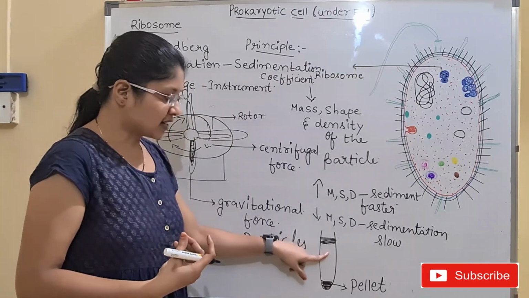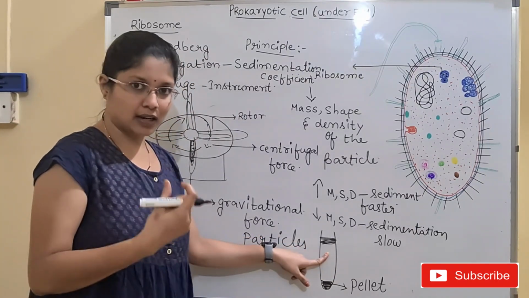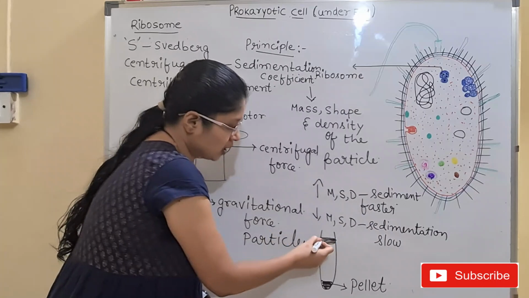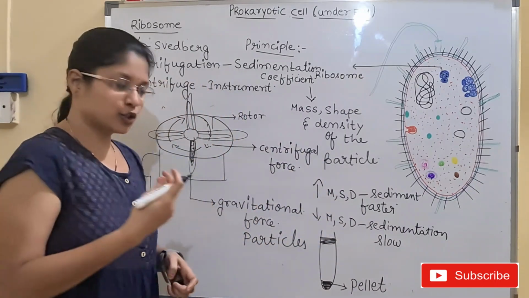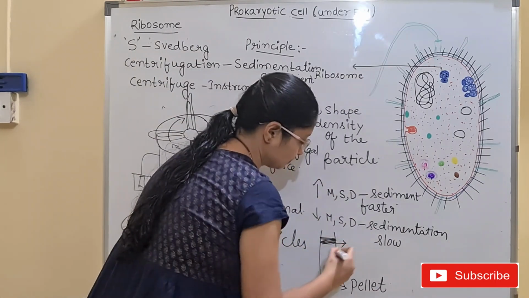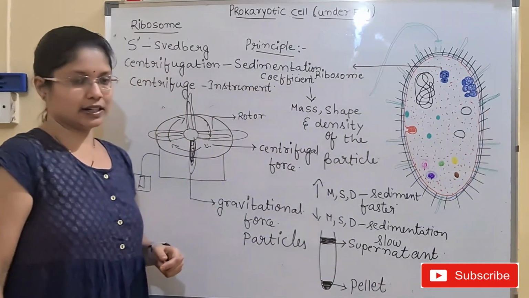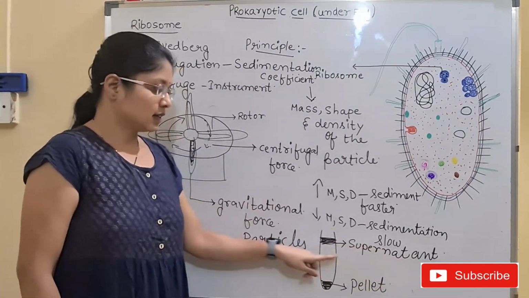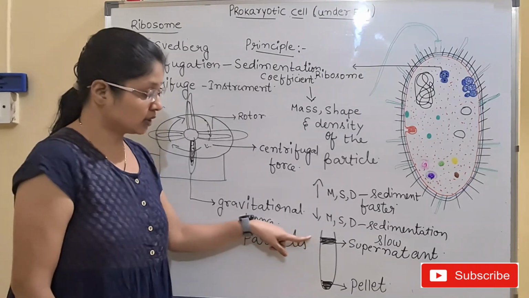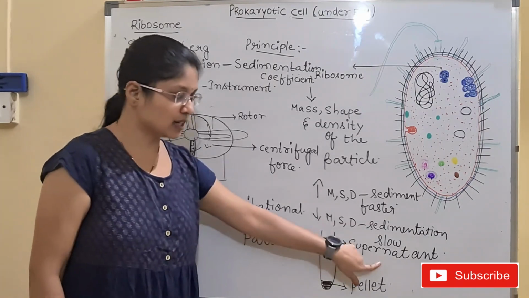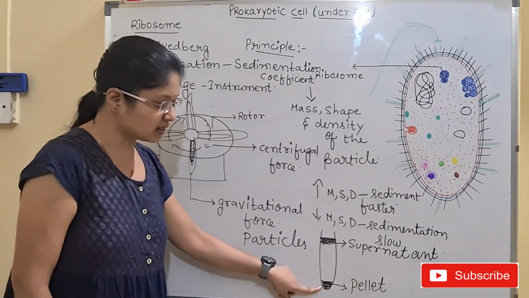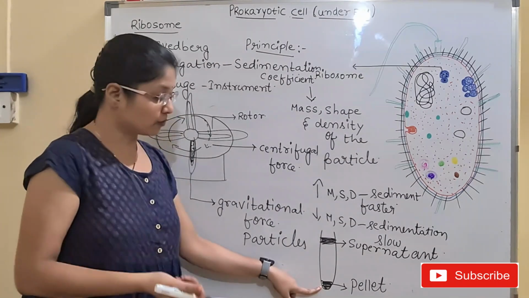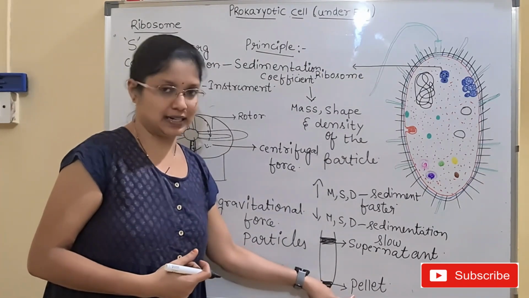And the cell fraction having the lighter particles which are floating on the upper surface of the test tube is known as the supernatant. The particles present on the upper surface are the supernatant, and the particles at the bottom are the pellet.